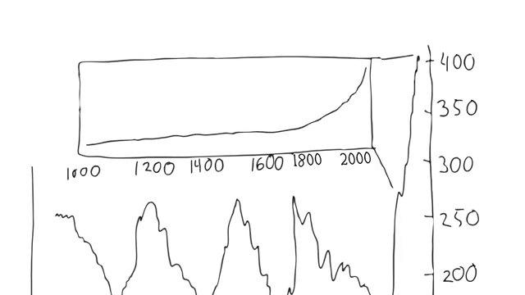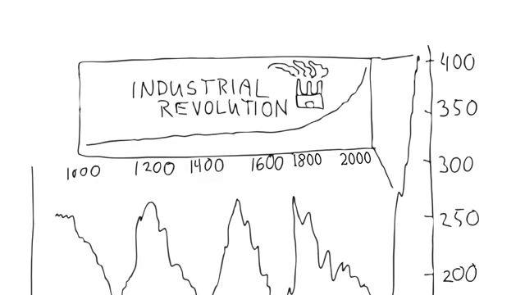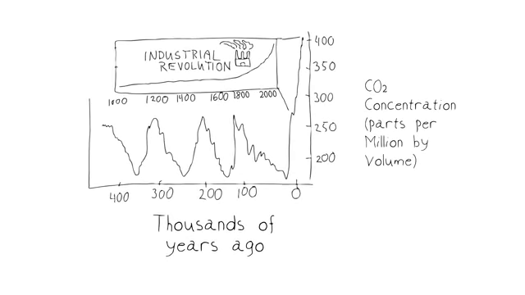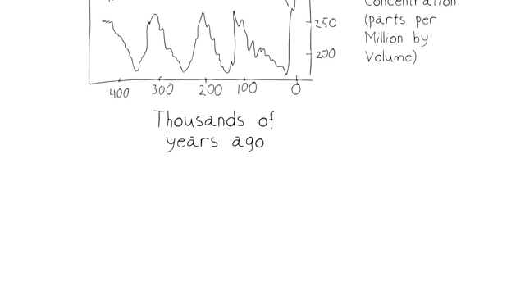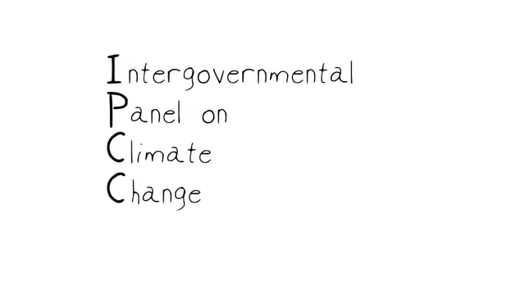In here, in the industrial age, we're experiencing this greatly enhanced period of carbon dioxide production through the activities of humans. There are agencies out there that are very concerned with this problem. One of them is the Intergovernmental Panel on Climate Change, or IPCC.